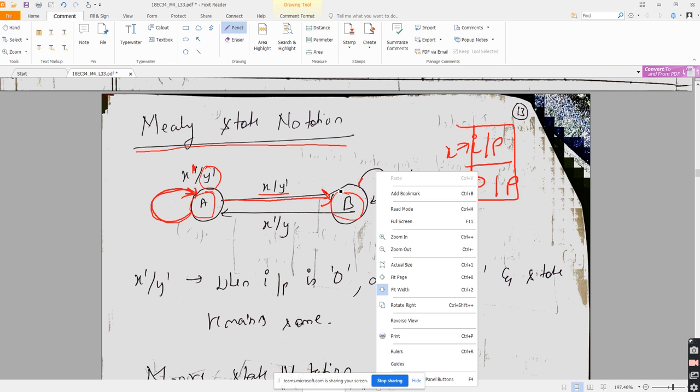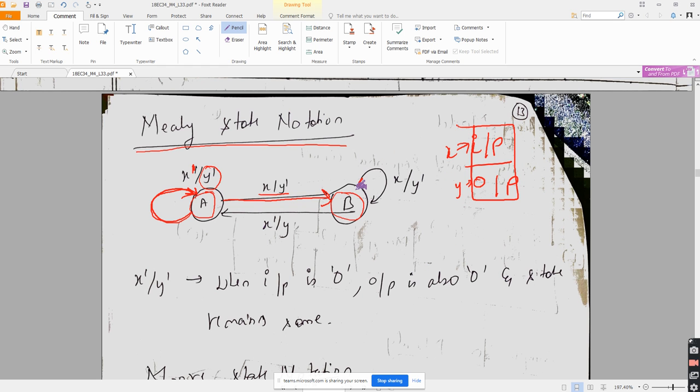Next, here I am in state B now. So I will stay if x is 1. What is the meaning? If x is 1, I will stay here in state B only and output y is 0. And if x is 0, I will go to state A and making output y as 1.